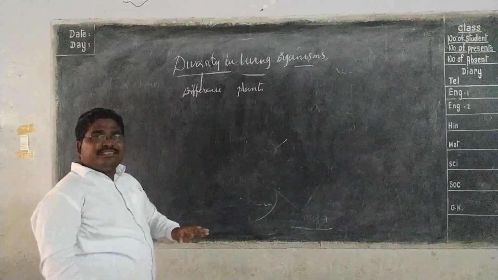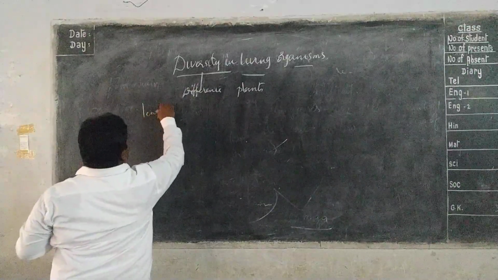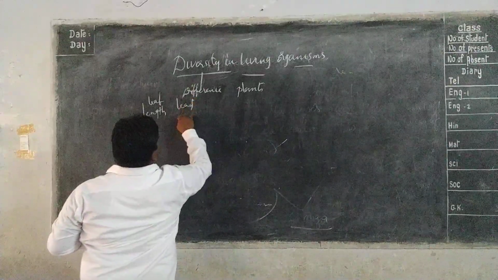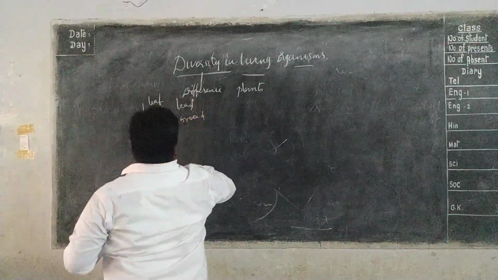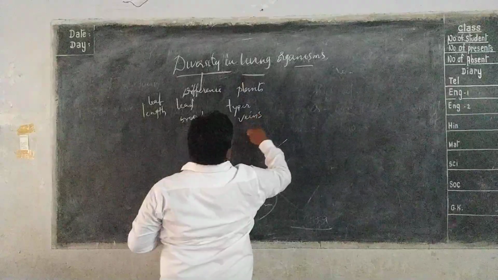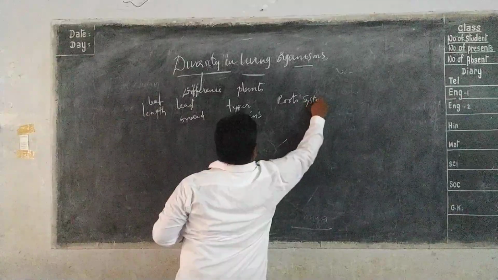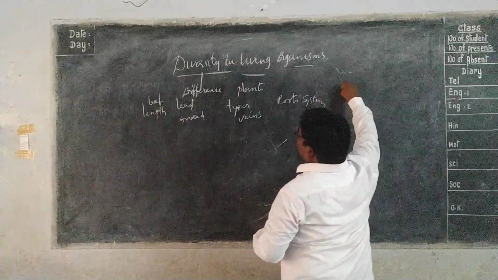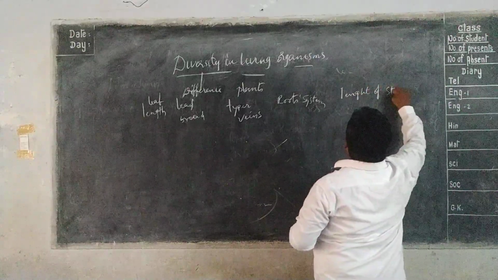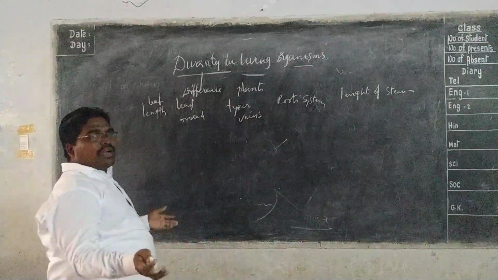Take different types of plants and measure their leaf length, leaf breadth, type of veins, roots, type of root system, and length of stem. We will take different types of plants. Whatever you want, you can take.